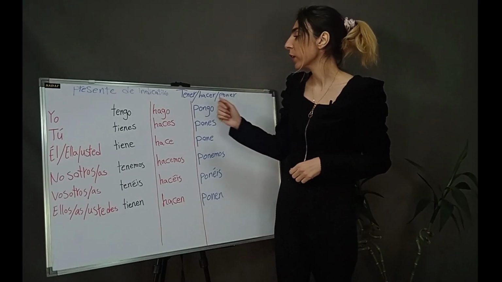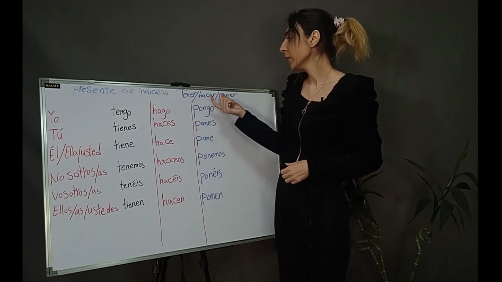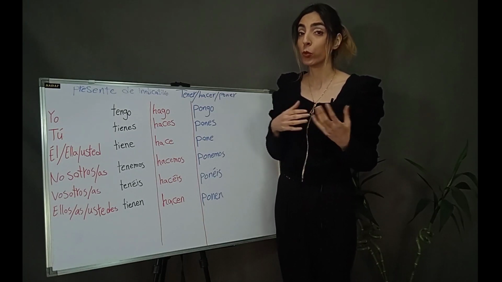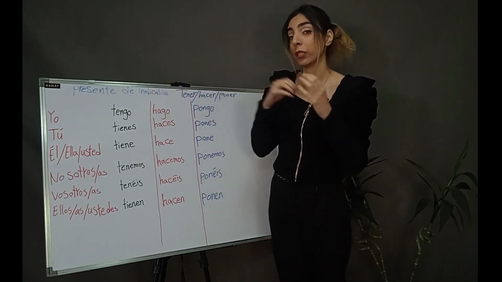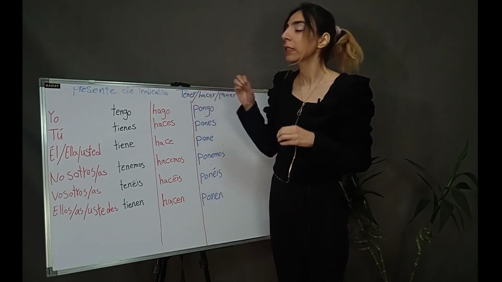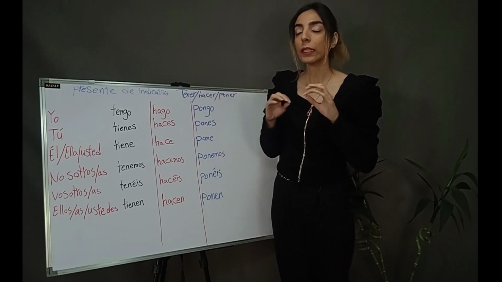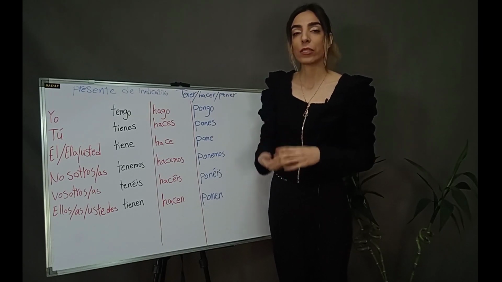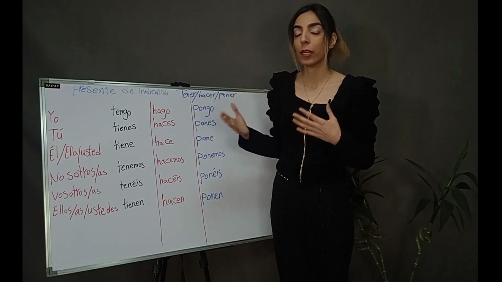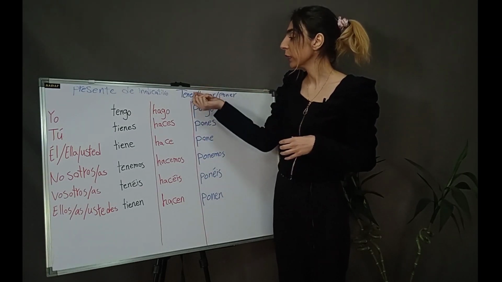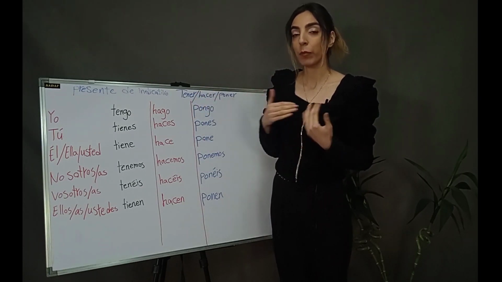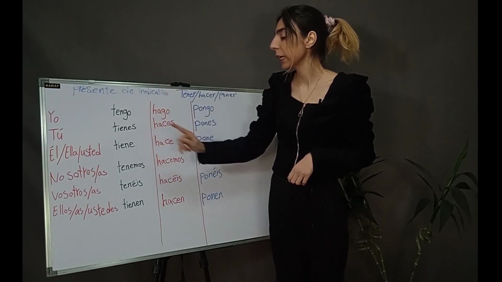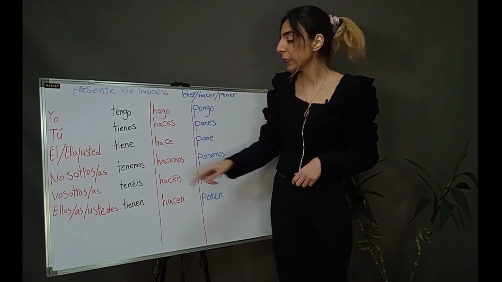So our verbs are tener means to have, hacer means to do, to make, poner means to put or to turn on. So these verbs are conjugated in simple present and they are irregular only in the first subject pronoun, yo or I. As you know, for those verbs which end in er, for conjugation we need to delete er at the end of the verb, and we have to add o, es, e, emos, éis, en at the end of the verb.